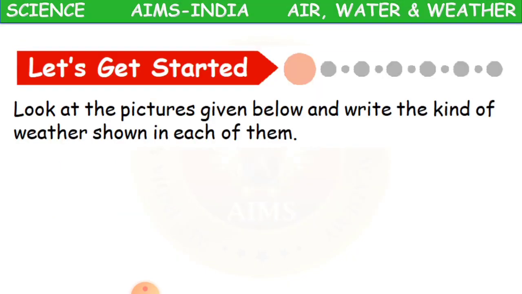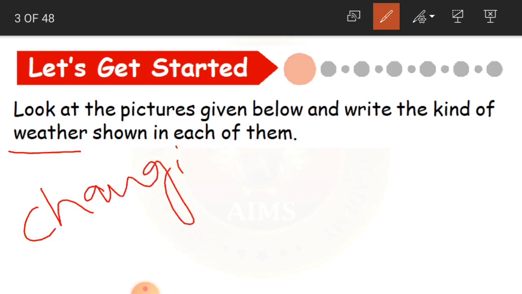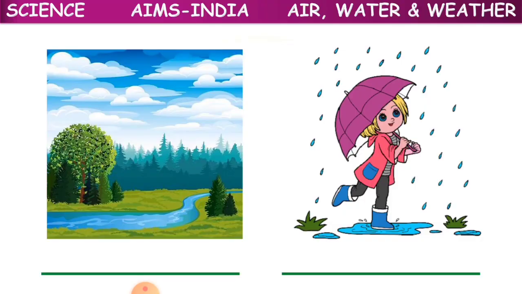Now look at the pictures given below and write the kind of weather shown in each of them. We have pictures in the next slide. We have to write which kind of weather is shown in each of the pictures. Okay, and what is weather children? Before seeing the pictures, let me ask you, what is weather? Weather is the changing condition of air. What is weather? It is a changing condition of air. Okay, clear? So now let us look at the pictures here.